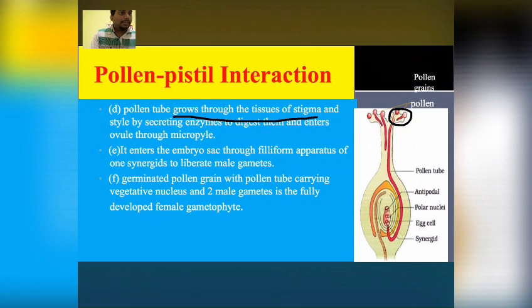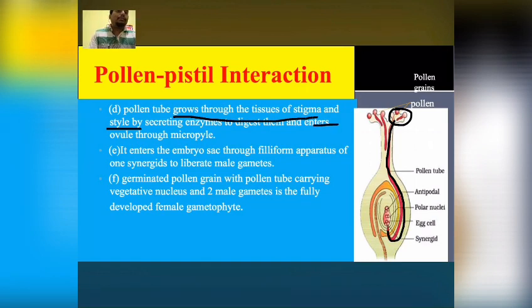Now this is the pollen grain, and it will germinate and pass through the style, secreting enzymes which digest the passage of the style so that it can easily move through it.